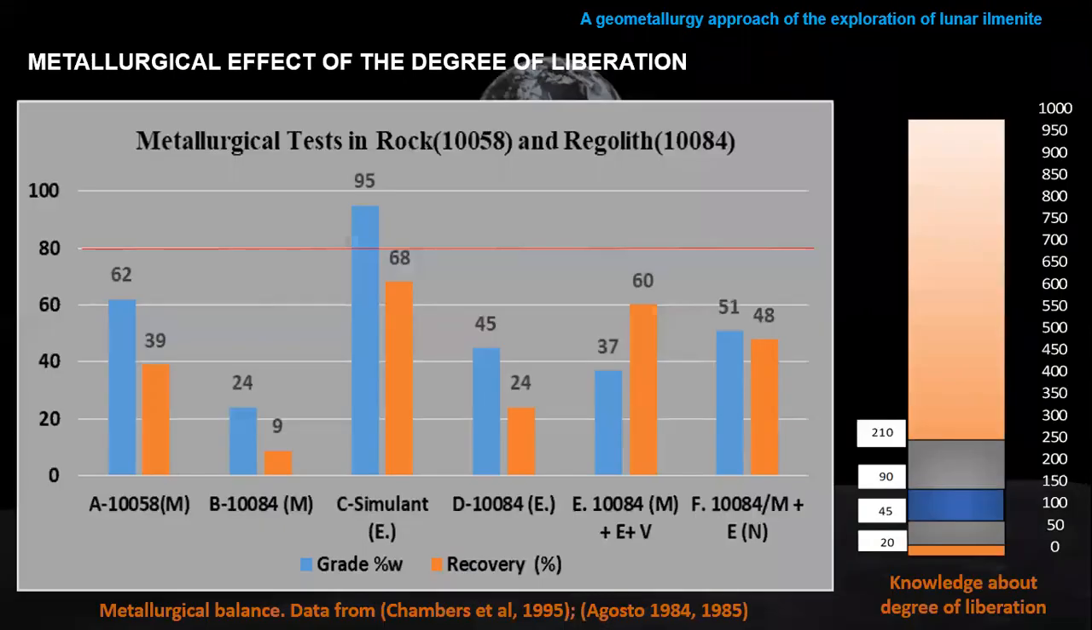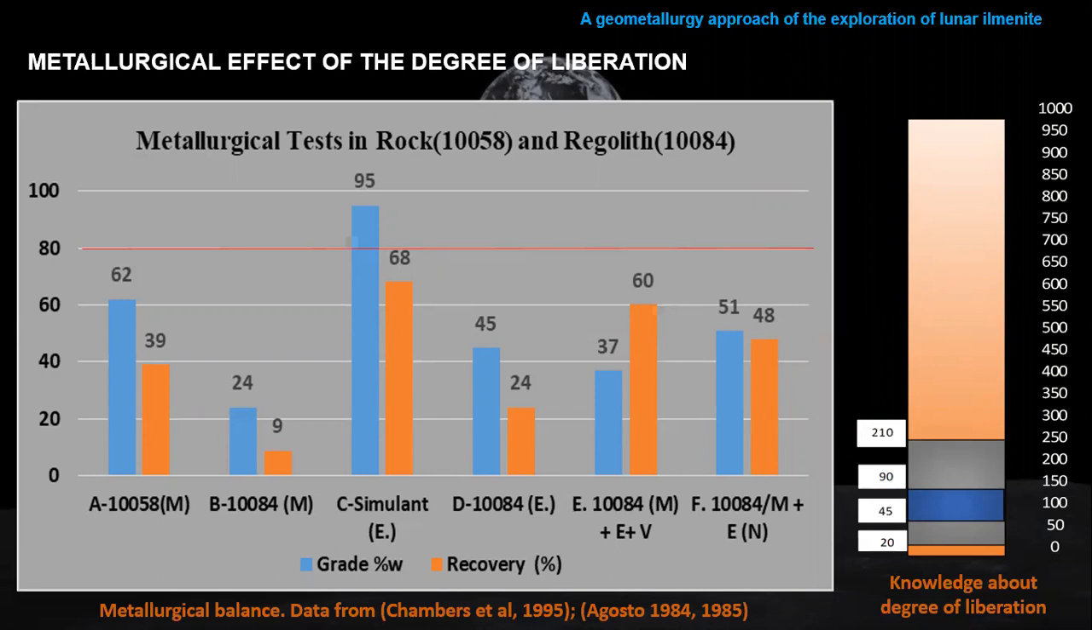This property impacts the metallurgical results, because if you want to apply, for example, in tests A and B, a magnetic separation, the magnetic separation has a limit in the regolith. You can increase the ilmenite content up to 24% in the regolith, no more. But with the ilmenite from the rocks, you can increase up to 62%. So that means we can see that the degree of liberation in the rocks is a benefit in comparison with the degree of liberation in the regolith.